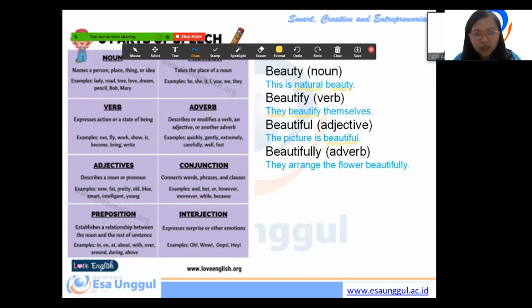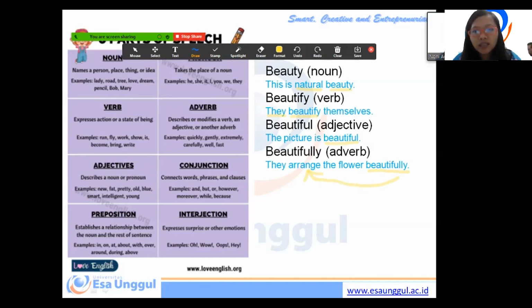So we can see here the subject, the picture, and the verb is. And beautifully. Beautifully is adverb. Okay. When we use the adverb in this example, the adverb beautifully is to modify or to describe verb. So they arrange the flower beautifully.